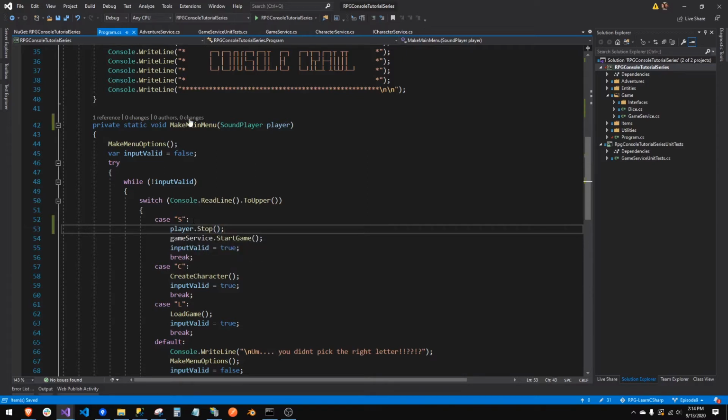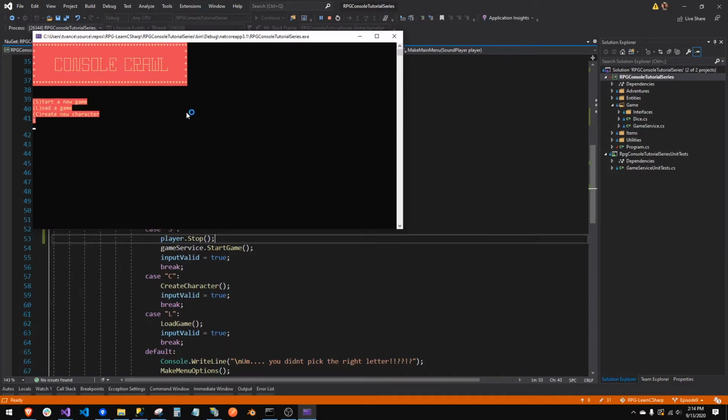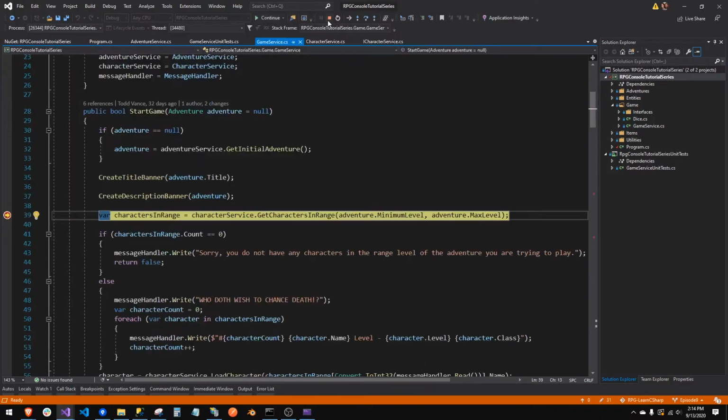But then we're inside that using statement. So I need to think this over, but let's just see if this works. So boom, it's playing. I hit S and it ends. Good. That's what I wanted.